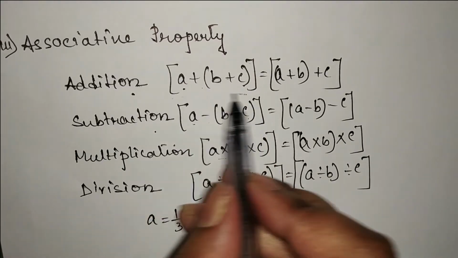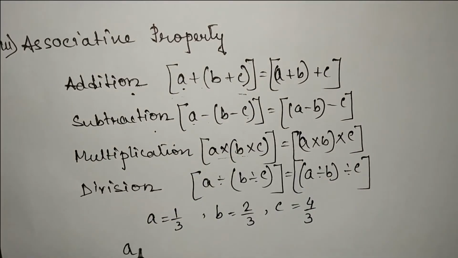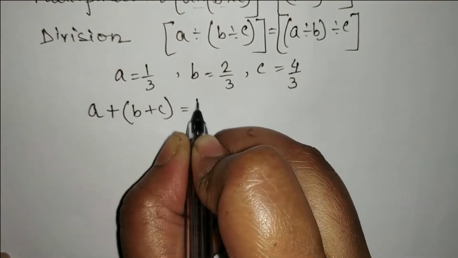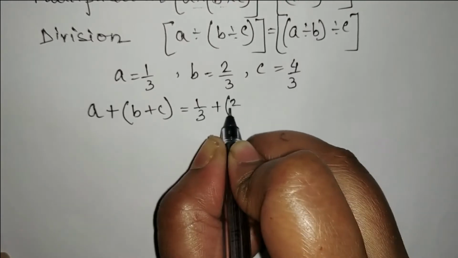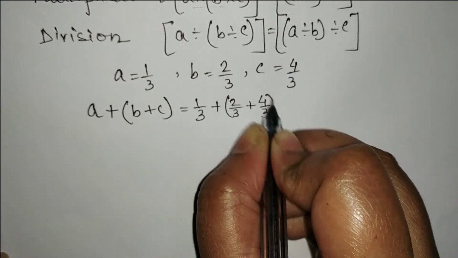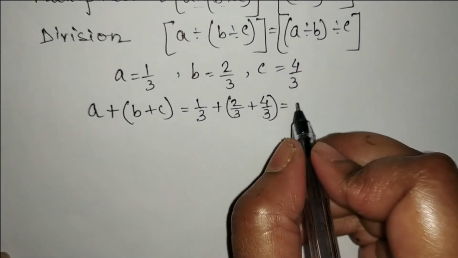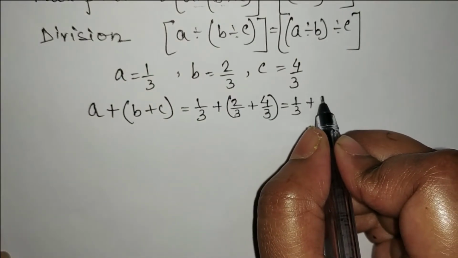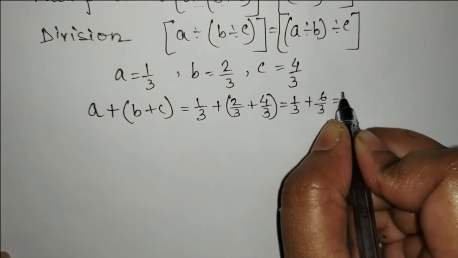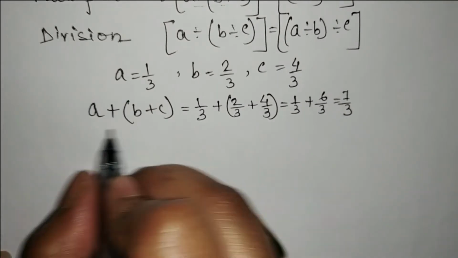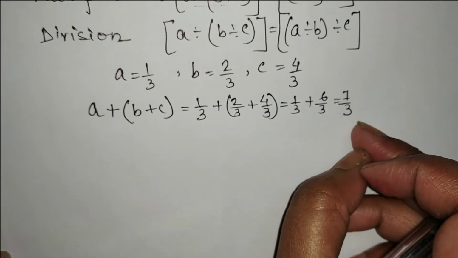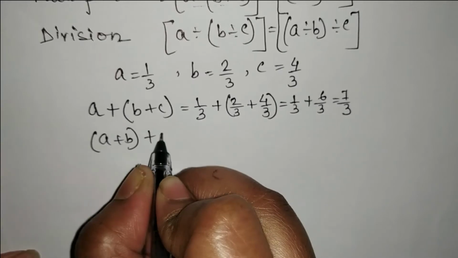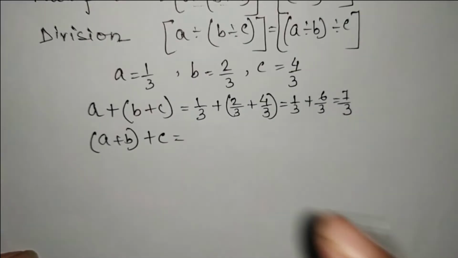Now according to this, we will add all the numbers. A plus B plus C. So here A is 1 by 3 and B is 2 by 3 and C is 4 by 3. Here 4 plus 2, 6 by 3. So 1 by 3 plus, and after adding here we are getting 6 by 3. So 6 plus 1, 7 by 3. So from here we are getting 7 by 3. Now after arranging, that means if we put these two numbers together and C separately, then we will check whether we are getting 7 by 3 or not.